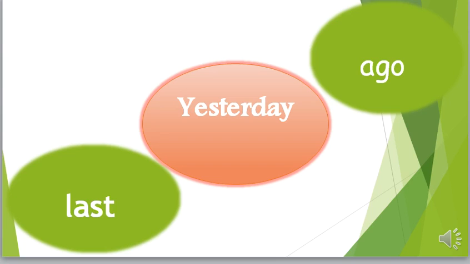For example, I can say, I ate pizza for lunch yesterday. Mary studied English 3 years ago. I visited my uncle last Friday. Now it's your turn.